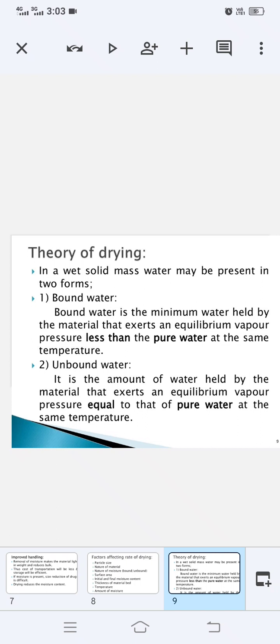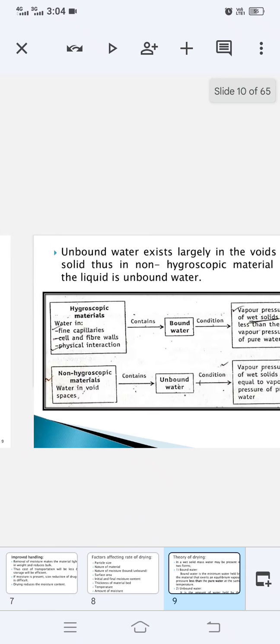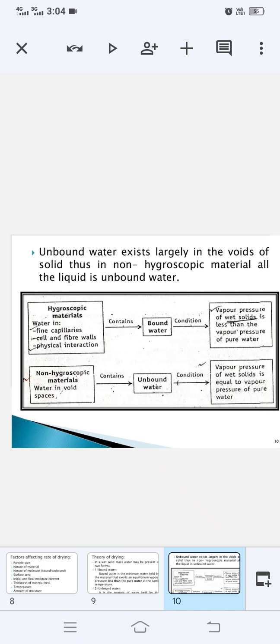When the vapor pressure exerted by the material is less than the vapor pressure of pure water at the same temperature, then the moisture present in the material is known as bound water. But if both vapor pressures are equal at the same temperature, then that moisture will be termed unbound water. This unbound water exists largely in the voids of the solid.